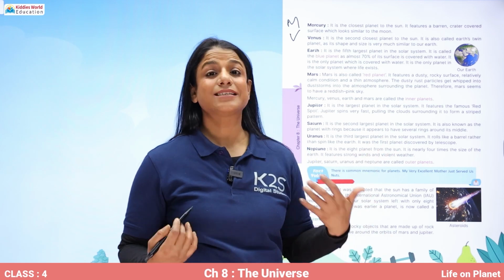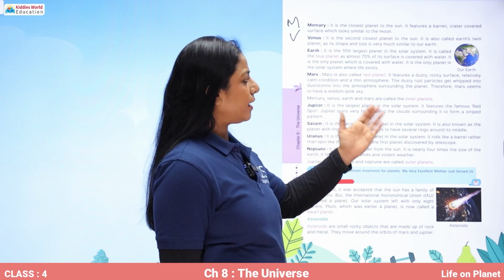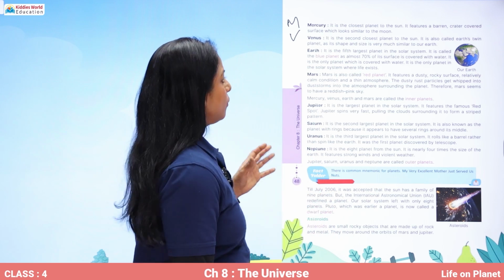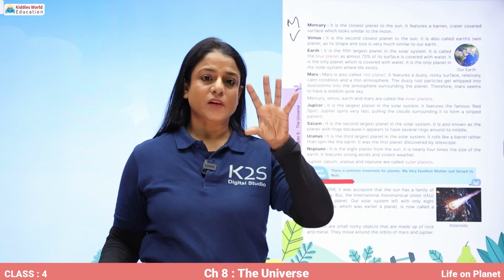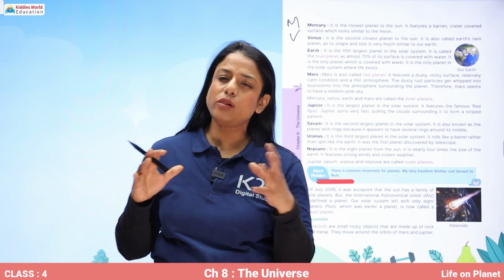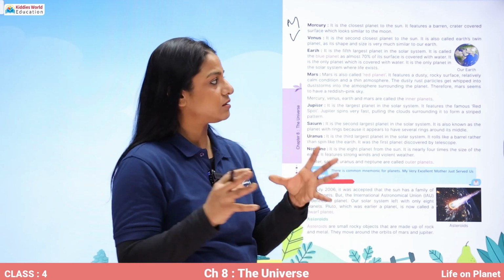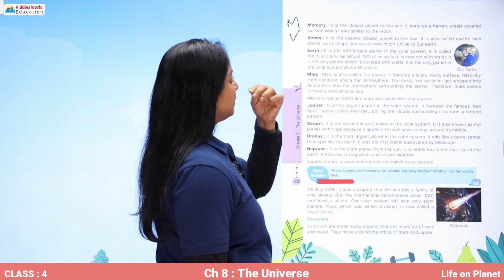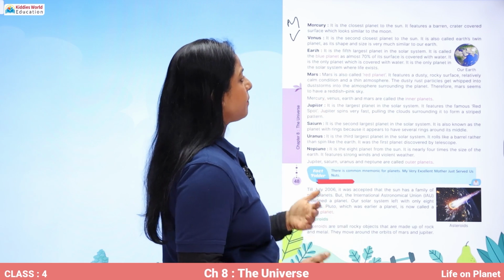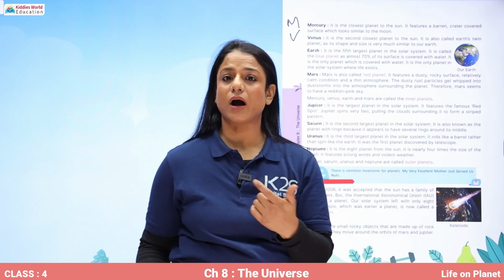That is why Venus is called Earth's twin, because Venus and Earth have almost the same shape and size.